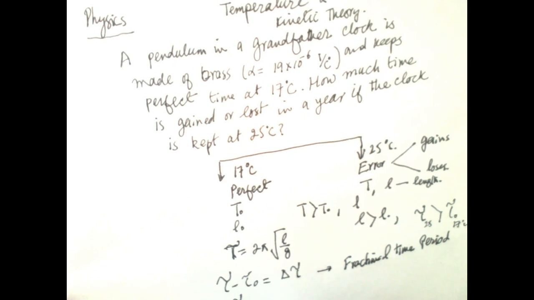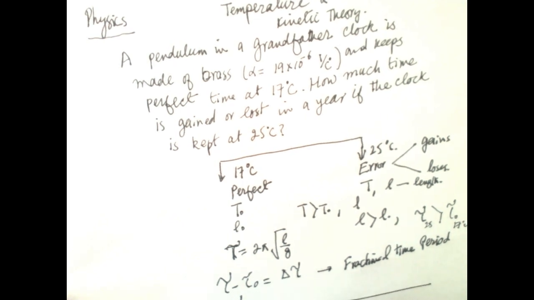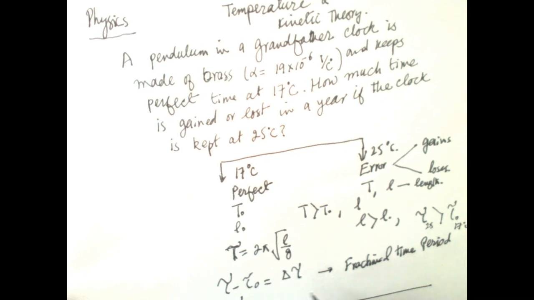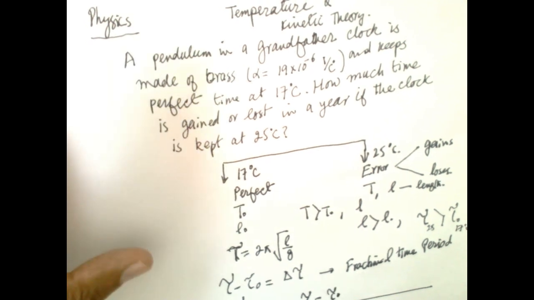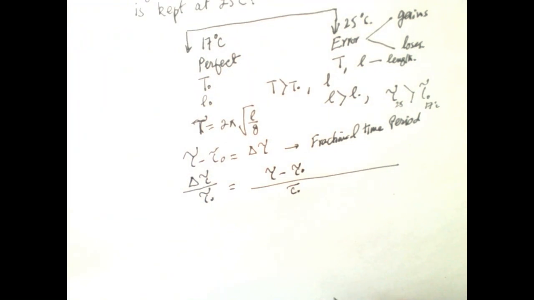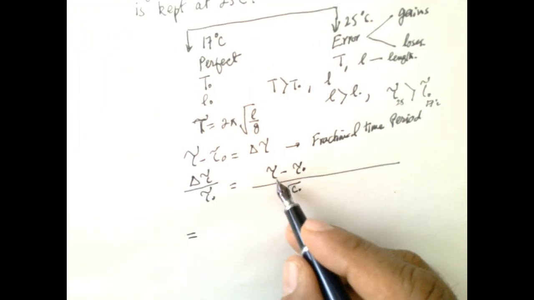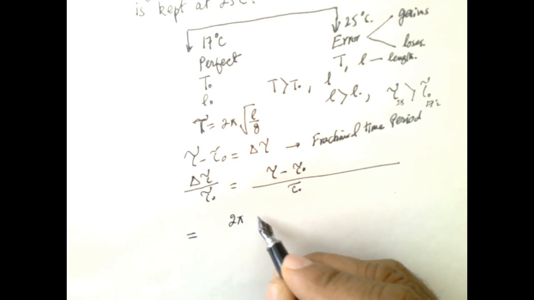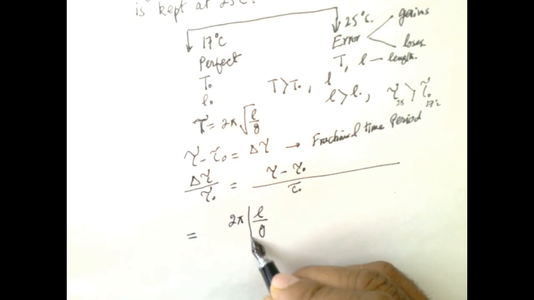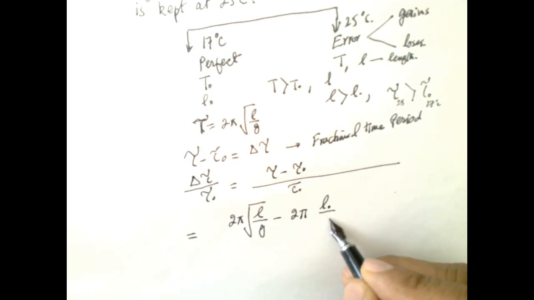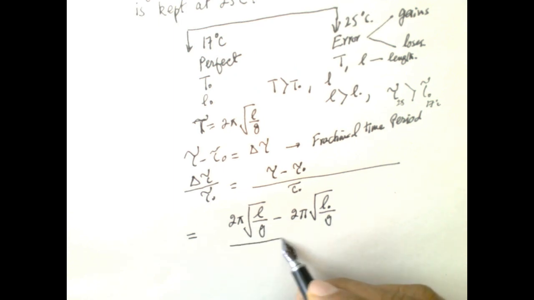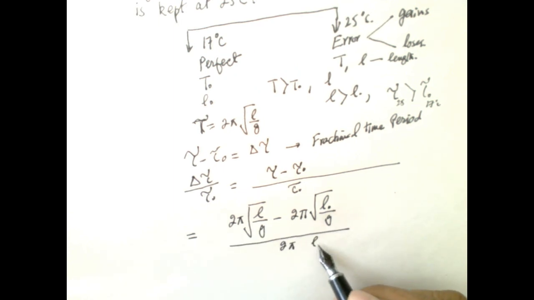We write down the expression: tau minus tau naught over tau naught, which is equal to 2 pi square root of L over g minus 2 pi square root of L naught over g, divided by 2 pi square root of L naught over g.